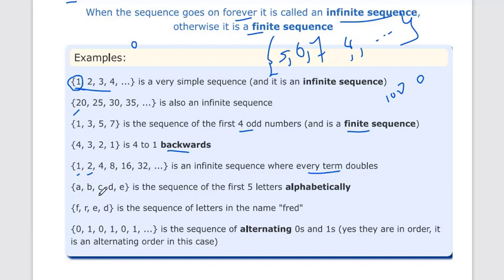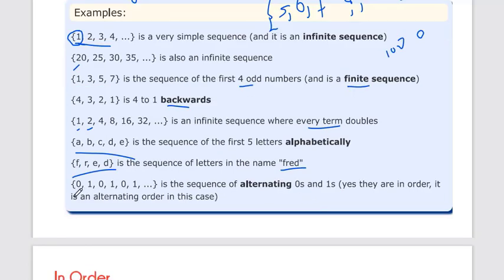A B C D E is a finite sequence, alphabetically five letters. This is F R E D, a sequence of letters in the name Fred. This is also a finite sequence. Next is 0 1 0 1 0 1, a sequence of alternating zeros and ones. Only two numbers are there, 0 and 1, but the terms are infinite in number.